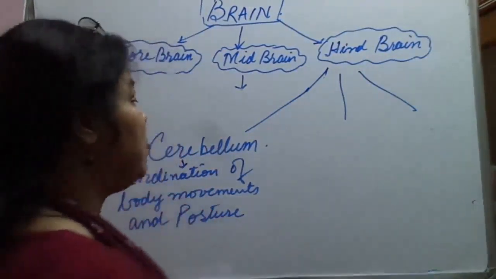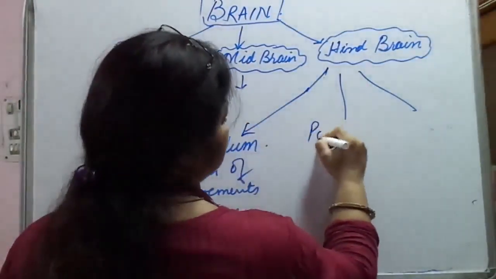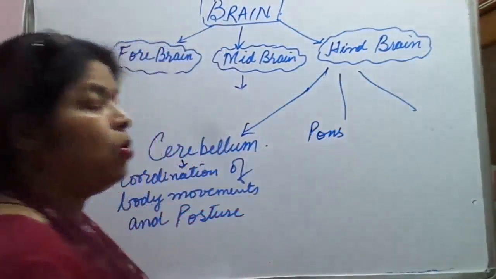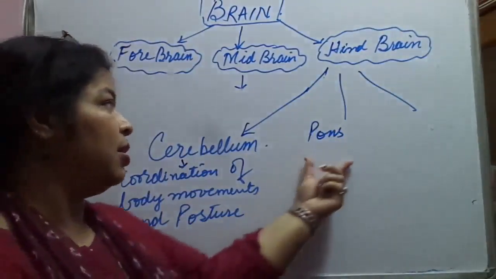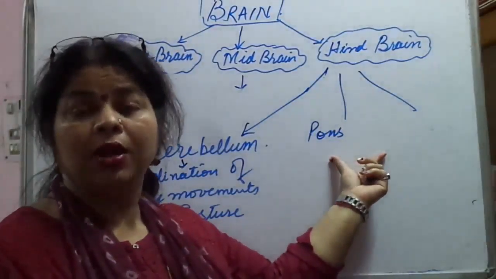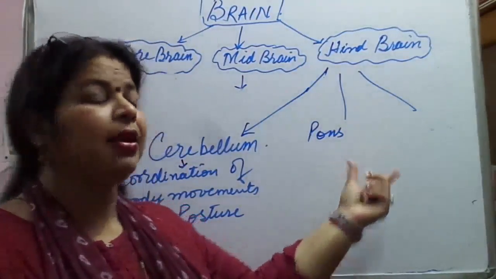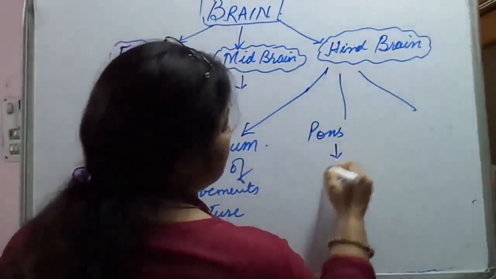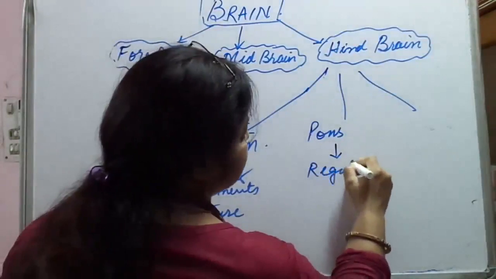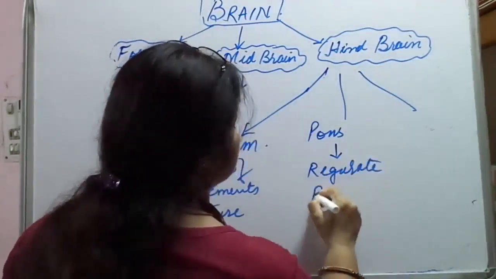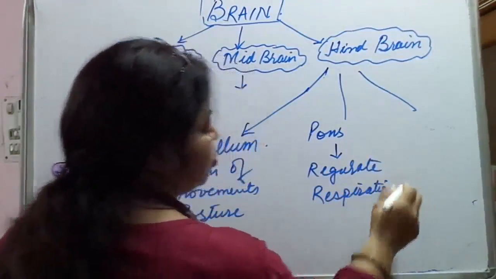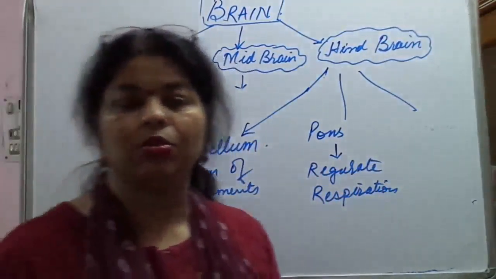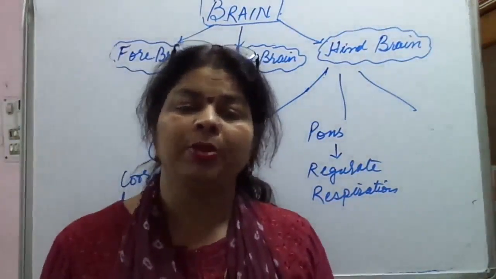Then the second part is called pons. What does pons do? They lie just above the medulla part of the hindbrain and regulate respiration. It controls the respiratory system, or the respiration of human beings.